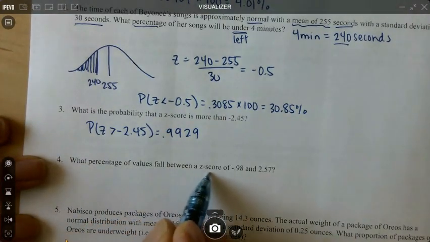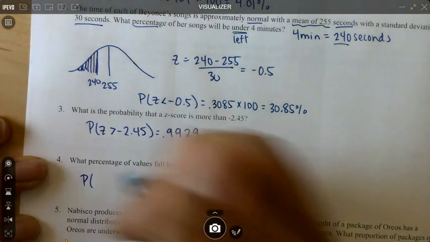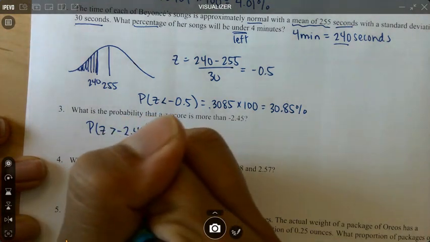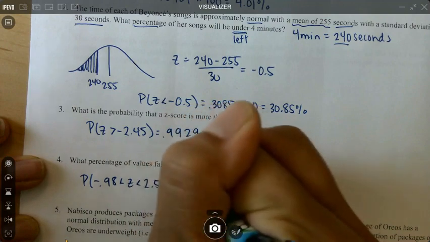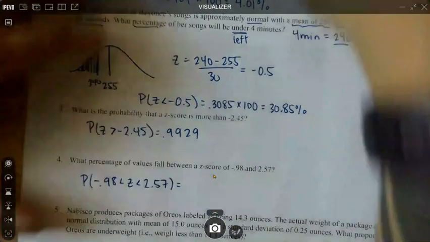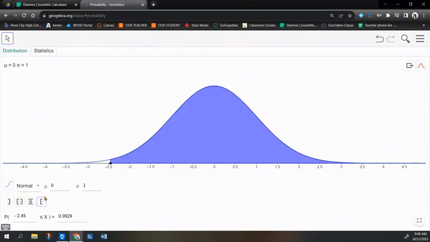What percentage of values fall between a z-score of negative 0.98 and 2.57? So we want between, so negative 0.98 is less than z is less than 2.57. If you want to sketch a picture for these ones, you can, but it's not necessary. So between is going to be this one right here. So negative 0.98 and 2.57 gives me 0.8314.